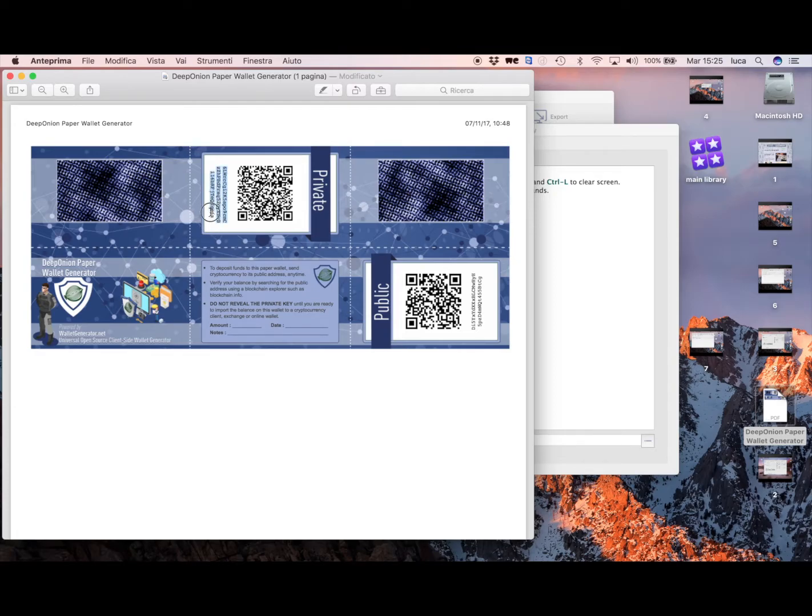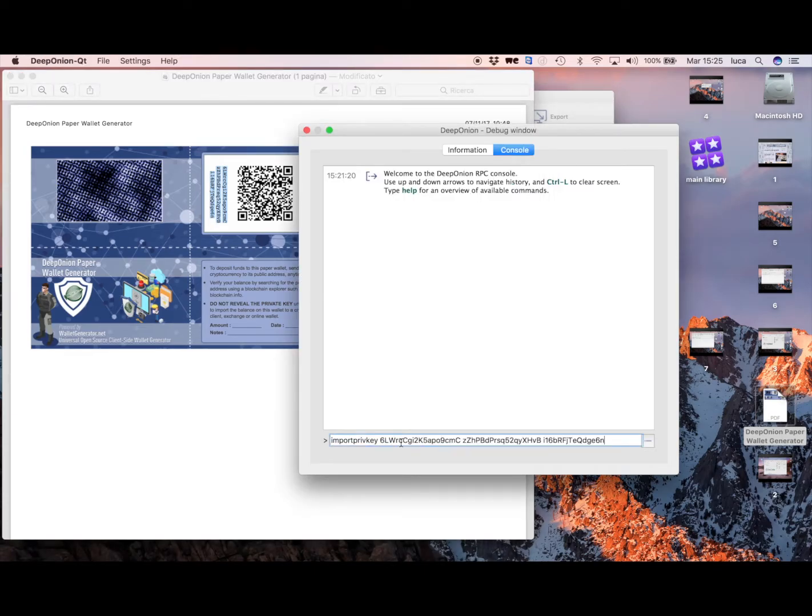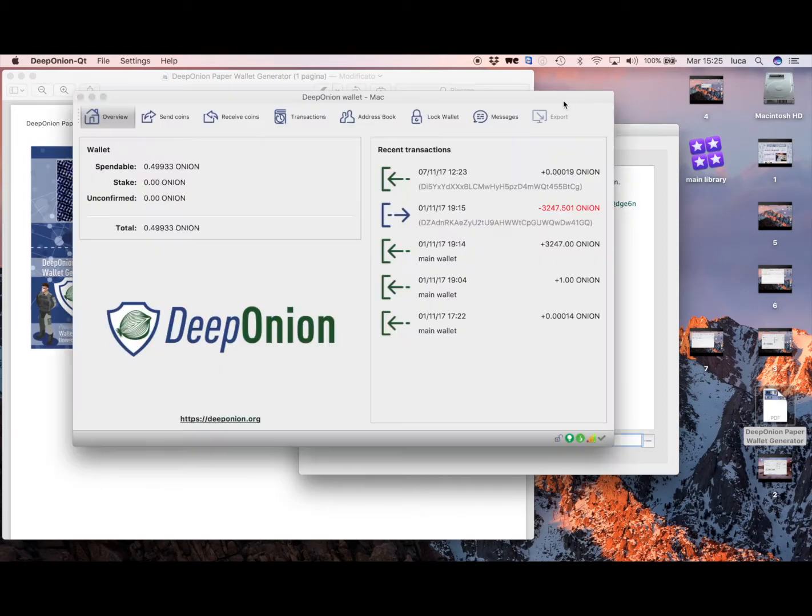So we can now copy that, Command C, and paste it here. Make sure there is no space. By copying it, a copy selection is created, it copies also by default here, and just click enter, and that's it. The terminal with this command says that it's okay, that it transferred your paper wallet inside your wallet. So as you can see here, we have imported the faucet we have seen on the Explorer.